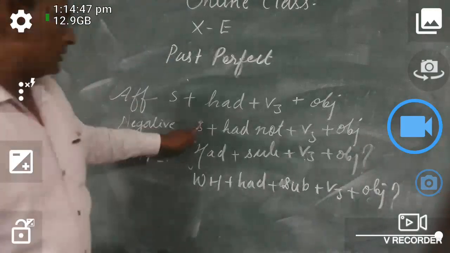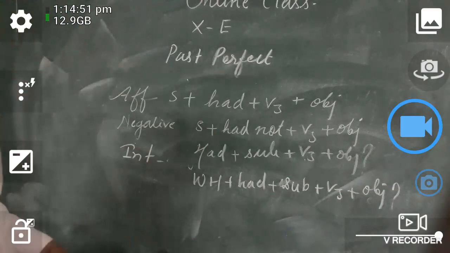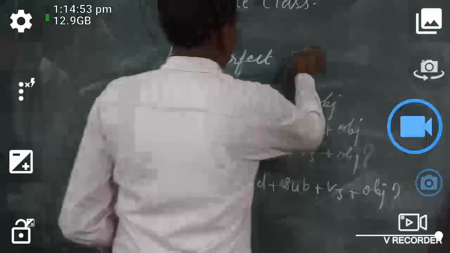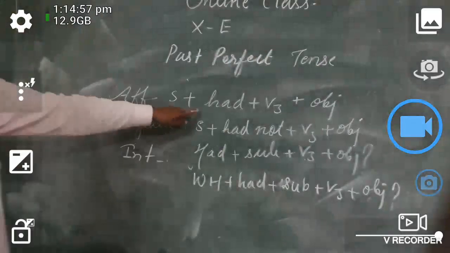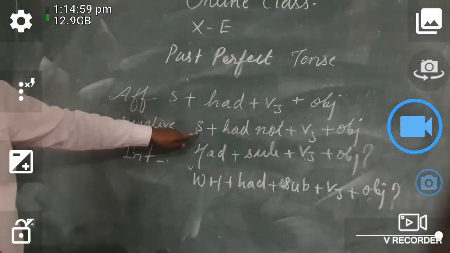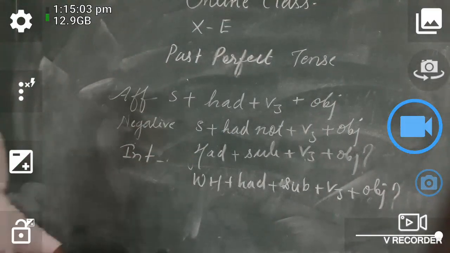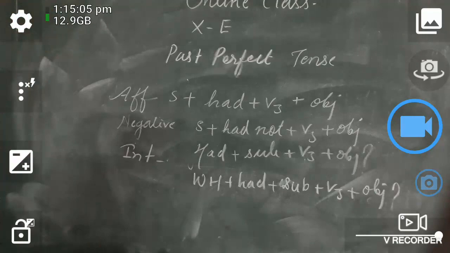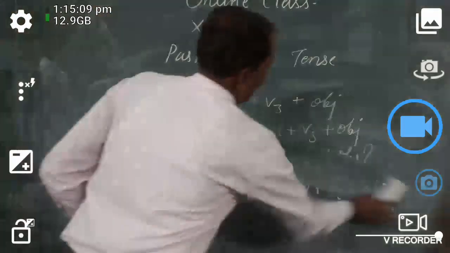So there are four structures of the past perfect tense: affirmative, negative, interrogative, and interrogative having WH words.